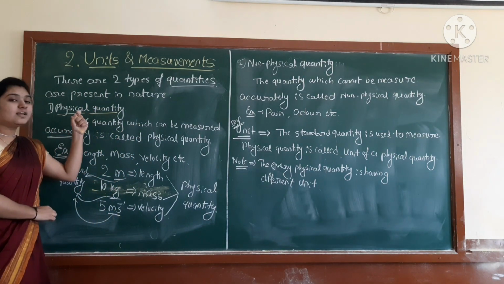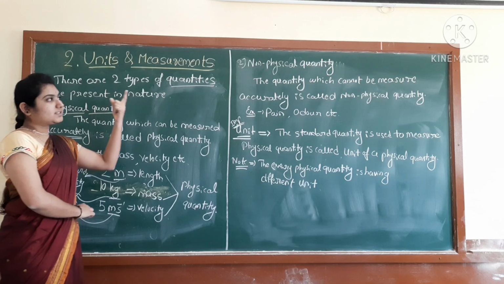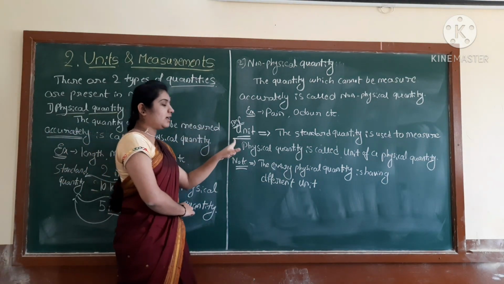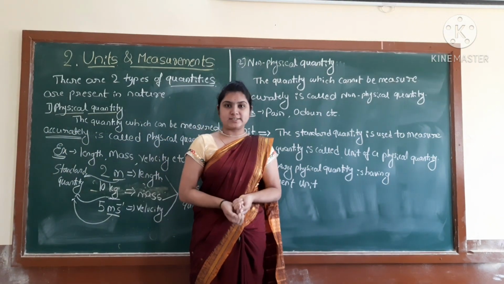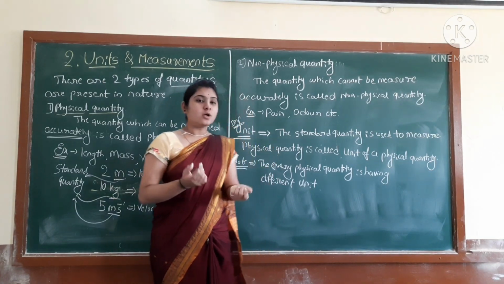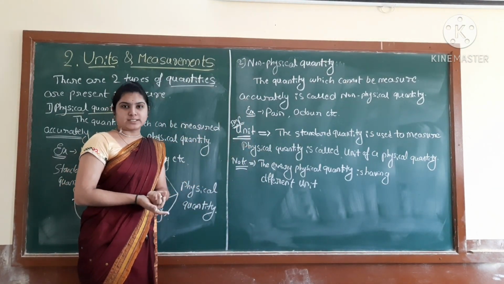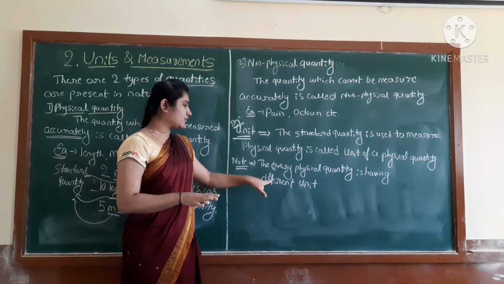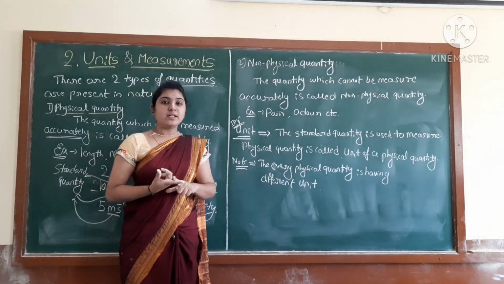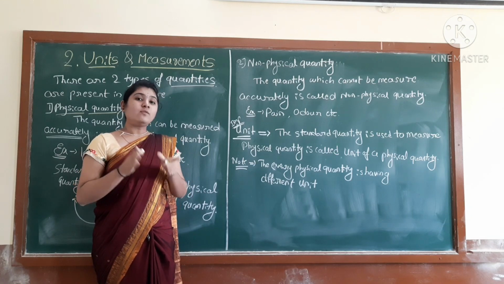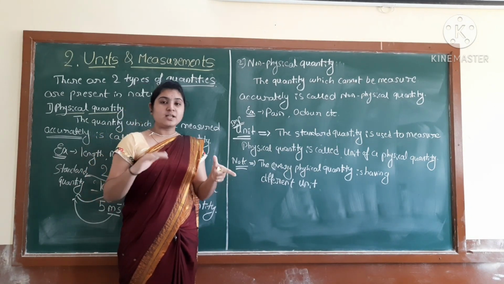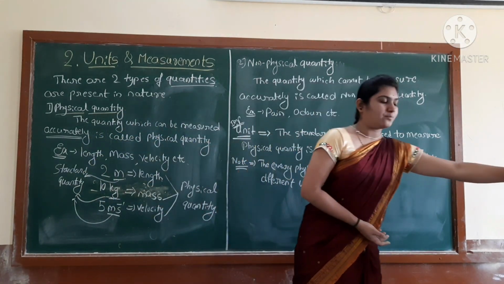That is, one is the physical quantity, next is the non-physical quantity, and next one will be the units. Correct, students? So now we are going to discuss the next concept, that is the types of units. See, already we know that every physical quantity is having different units, but how we can classify them? Right? That we are going to discuss now.